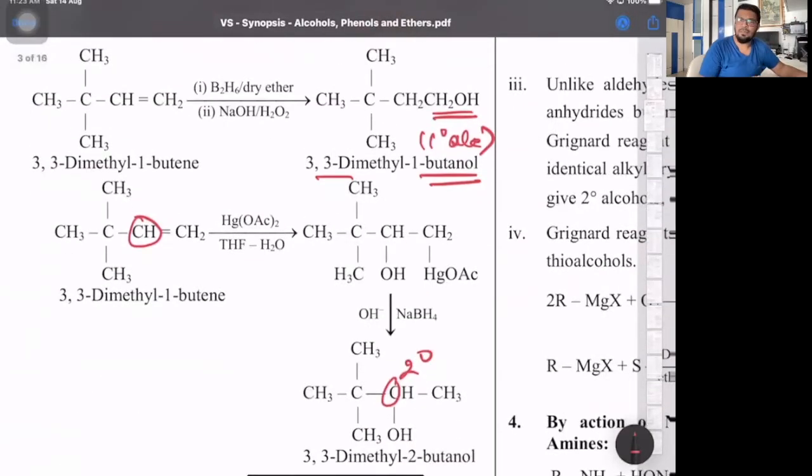And with oxymercuration, that is this condition, mercuric acetate and THF, that is tetrahydrofuran as a solvent over there, you got 3,3-dimethyl butan-2-ol. So in the exam now, on the converts on the arrow in MCQs, just see the conditions. Based on the conditions, you have to make the product. So make points accordingly, so you know where what to substitute. That's how organic goes. It is a game of mainly knowing the reaction and substituting the products accordingly. Then it becomes very easy over there.